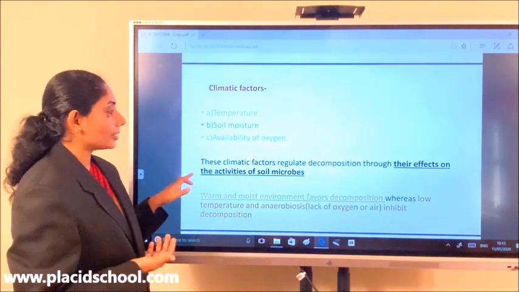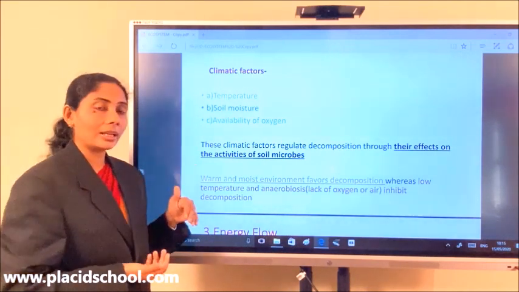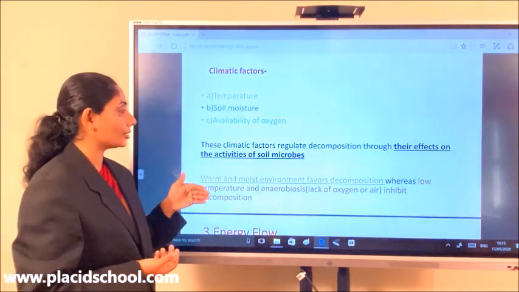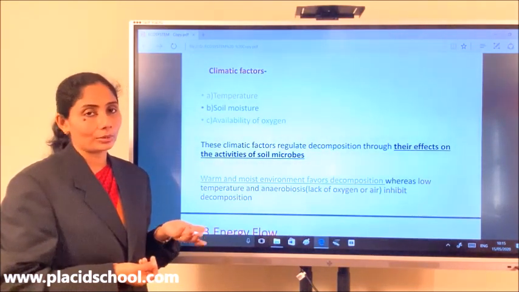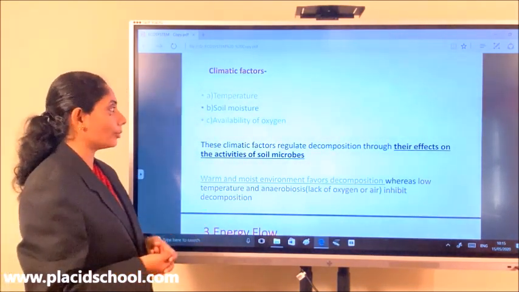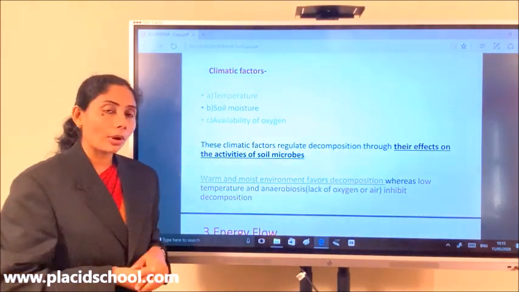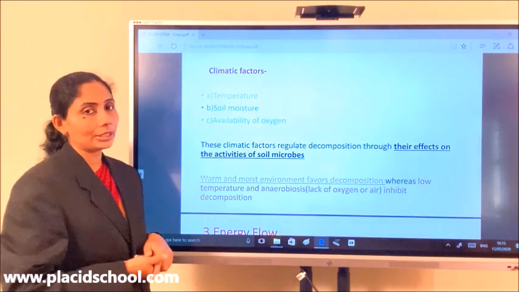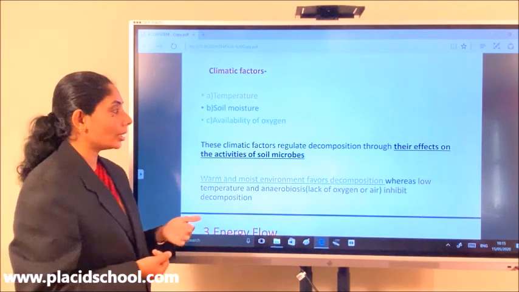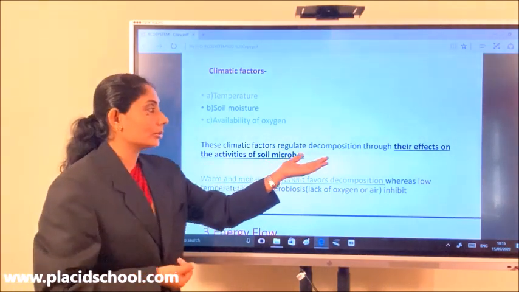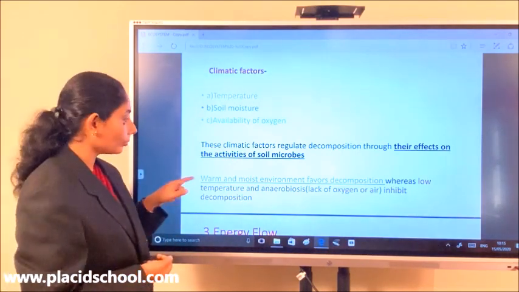Likewise, there are certain environmental conditions or climatic factors required by the decomposers as well as the detritivores to do the process of decomposition. And those important factors are temperature, soil moisture, and availability of oxygen. So these are the very important factors that determine decomposition, through the effect on the activities of soil microbes.